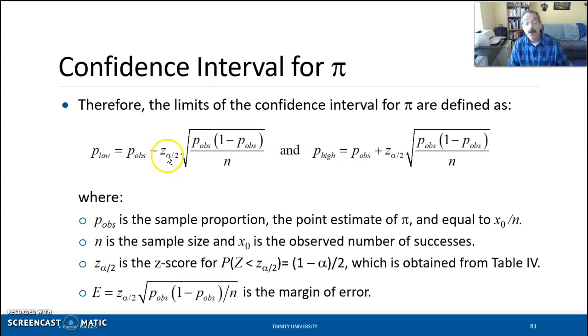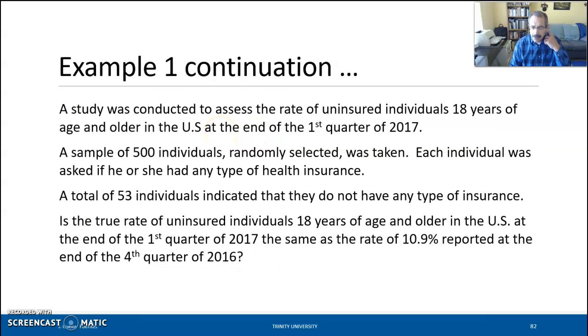But notice that now we're going to use z-scores to calculate these confidence intervals. That means we need to use table 4 to find the z-value. All right, I'm going to stop here. In the next segment, we're going to continue the discussion of the example that I started with.